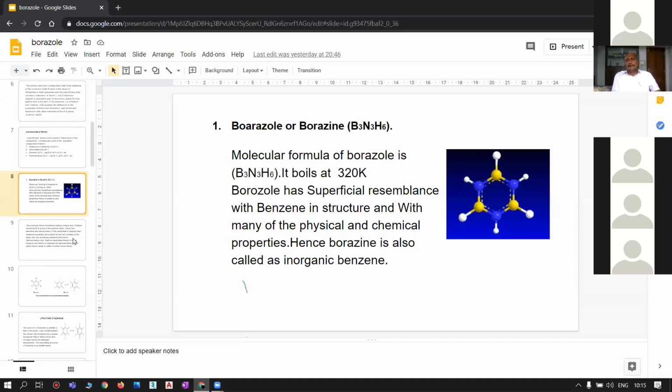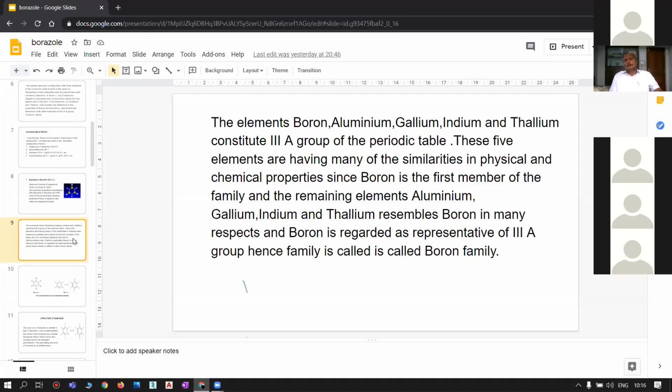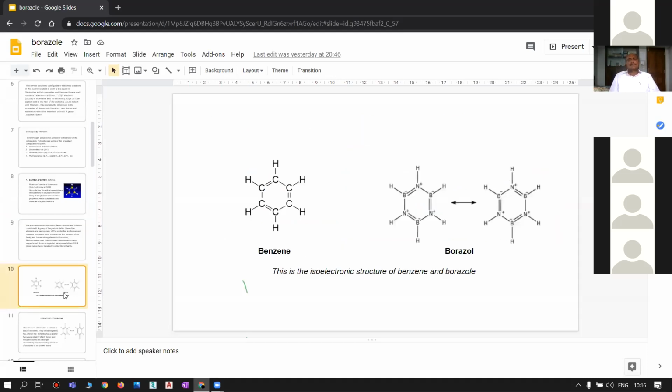The elements boron, aluminium, gallium, indium, and thallium constitute the third A group of the periodic table, as we have already discussed. Among them, I am going to deal particularly with the element boron.